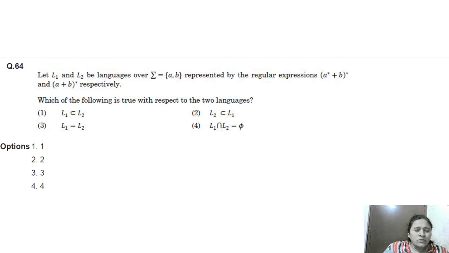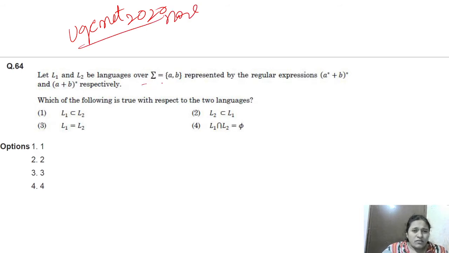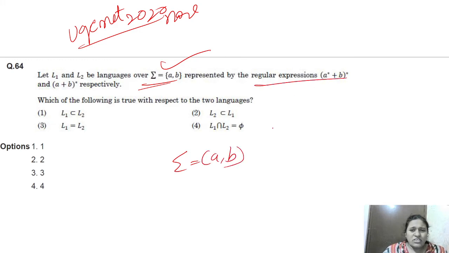Next, this is also a UGC NET 2020 November question. The set of input symbols here are a, b, and two languages are given.